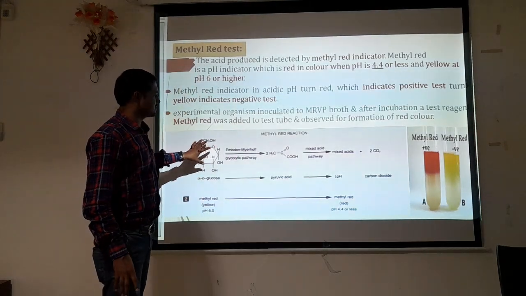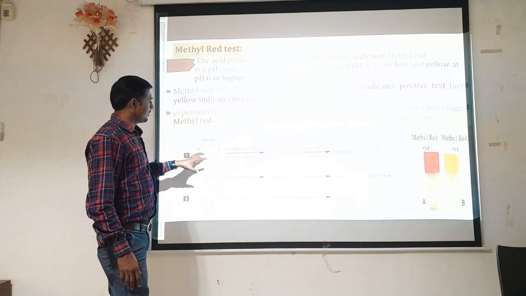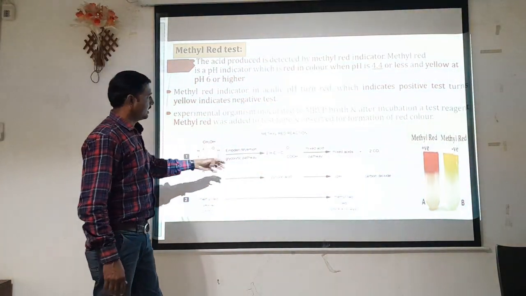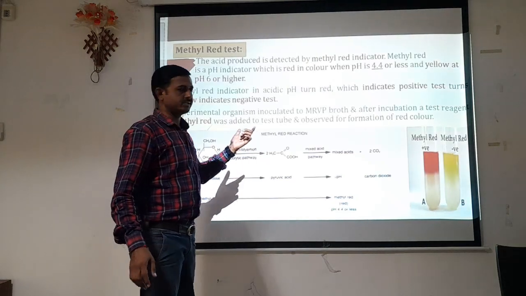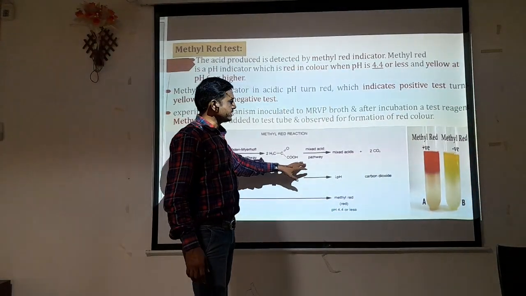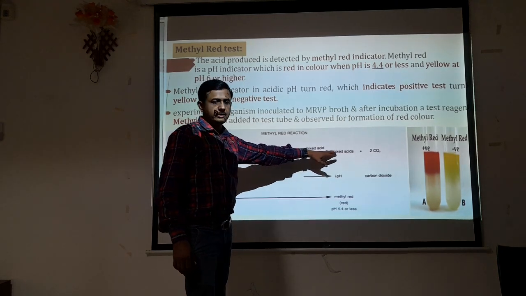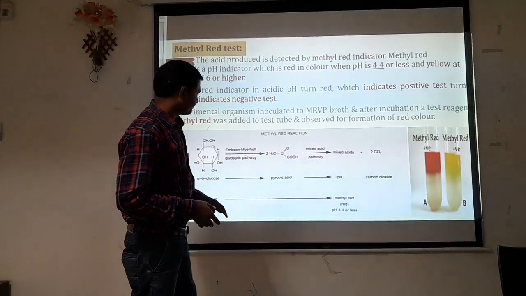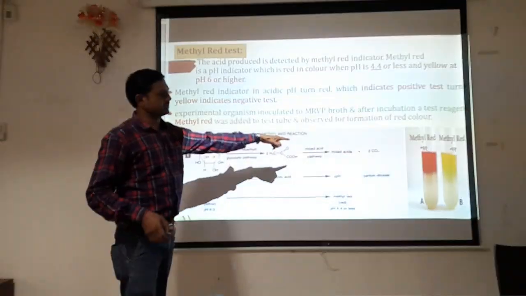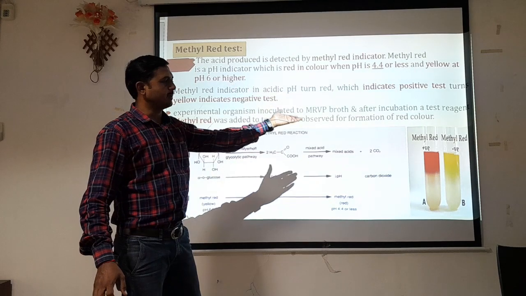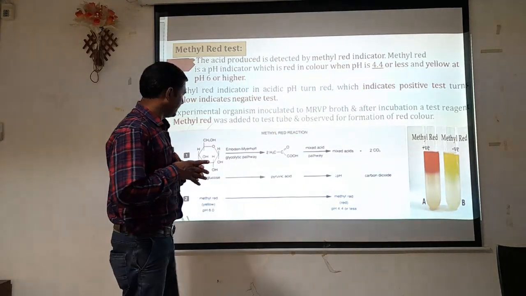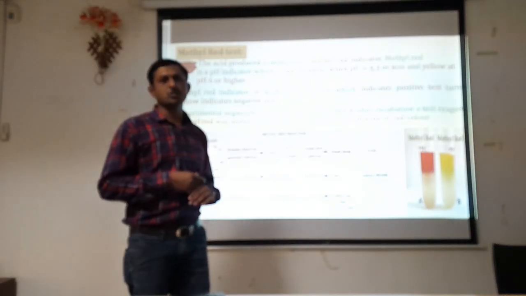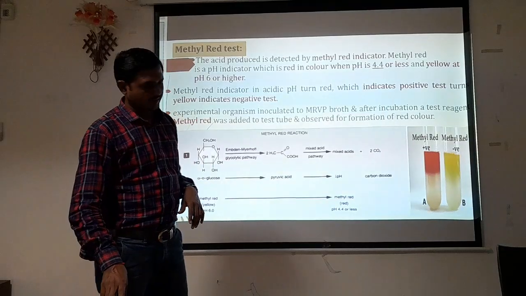So in this diagram, we can see how the reaction is carried out. In the methyl red reaction, we have a glucose molecule which is present inside the MRVP broth. The EMP pathway is carried out inside the bacteria. When it produces the mixed acid pathway, it produces different types of acids and carbon dioxide. Due to the acidic substances produced in that reaction, your media becomes red after addition of methyl red indicator. So in this way, we detect whether that organism is MR positive or MR negative.